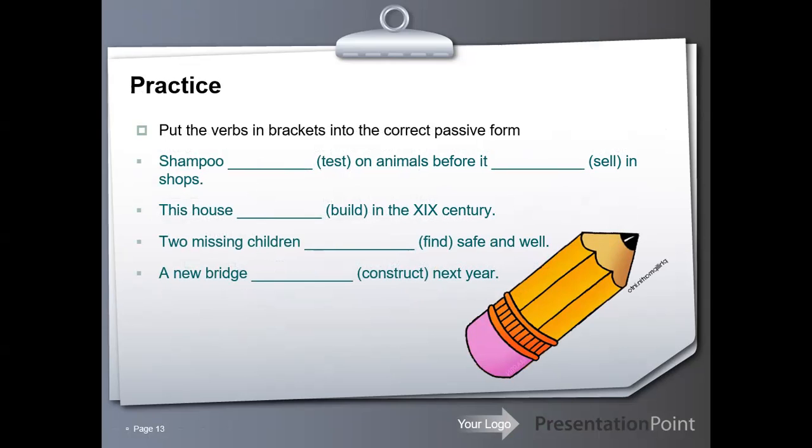The missing children (space) find safe and well. A new bridge (space) construct next year. We notice here that I put some spaces so as to give you a chance to think about the answers for these questions.